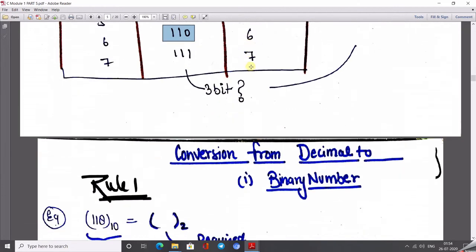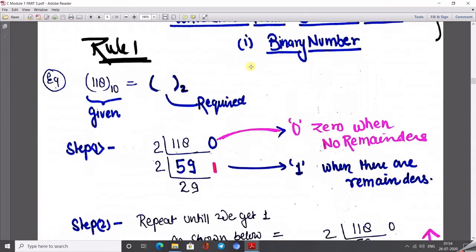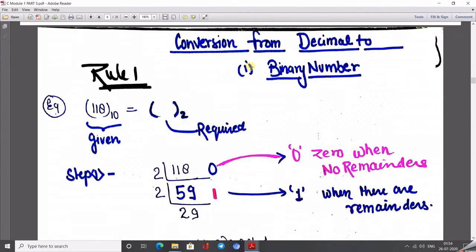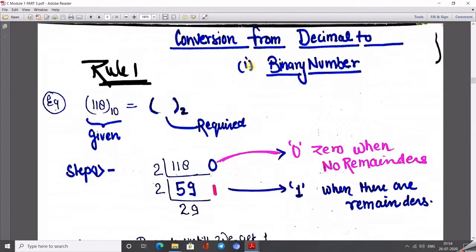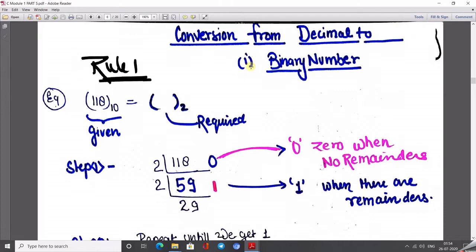Hope you understand. Now comes the topic of conversion of one number system from decimal to binary, and binary to decimal. Whenever we are converting from the decimal number system to any number system, again I repeat, always remember one thing: divide that decimal number by the base of the system you want to convert it into.